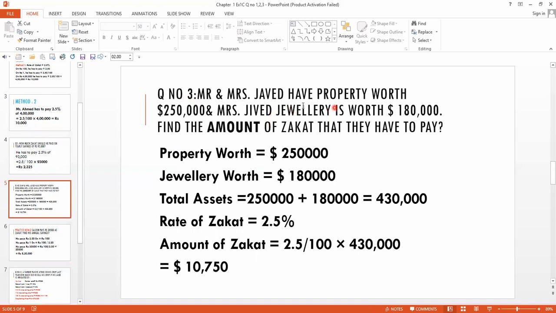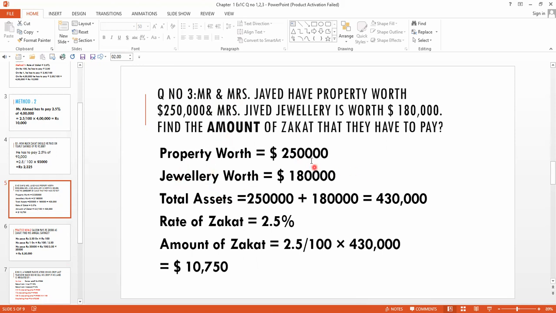Okay. Mr. and Mrs. Javed have, yes, how much property they have? Obviously 2,50,000, and Mrs. Javed has jewelry, and what is its worth? 1,80,000. Okay, find the amount of zakat that they have to pay. There are 2 methods. First, you find the zakat on Mr. Javed's savings, and then you find the zakat on Mrs. Javed's jewelry. But I think the best method is that first we add the total assets.